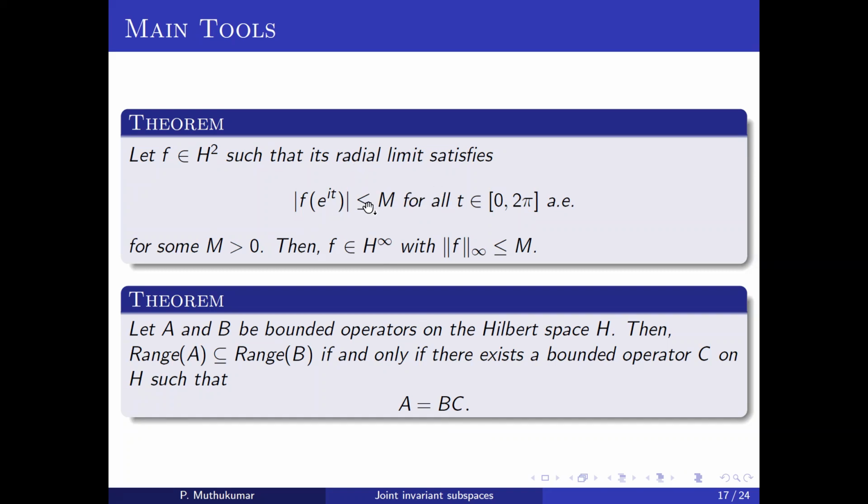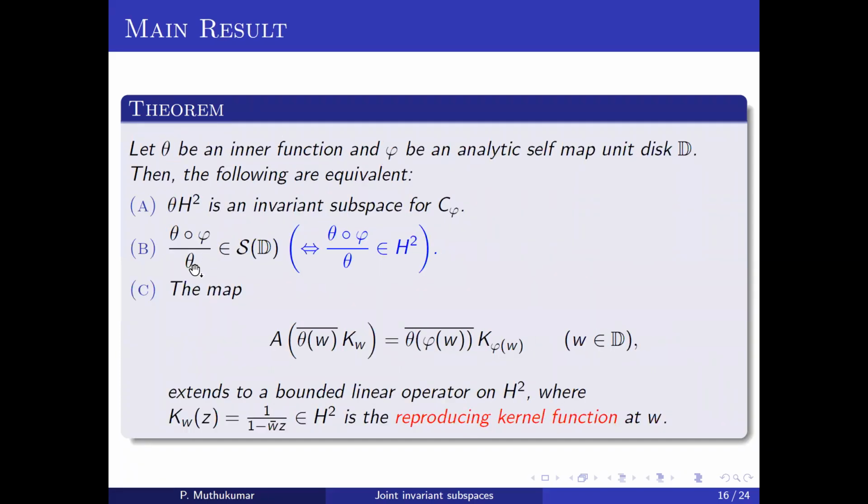So now using this result, just see that theta is an inner function. So on the boundary, theta times e to the it will have modulus 1, so the modulus will be less than or equal to 1. Hence, if we assume this function is in H2, then by taking the radial limit and modulus, we can see that this will automatically be in H infinity.